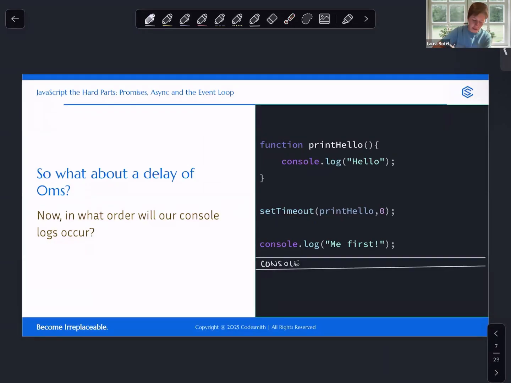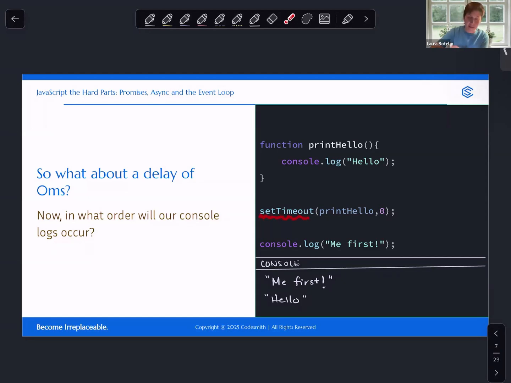Okay, so if you guessed me first will log to the console first, your guess is also the correct answer. If you guessed hello would log to the console first, I can understand why, right? We're saying wait 0 milliseconds. Don't wait at all until print hello should be ready to be invoked. But there are more things happening behind the scenes that we haven't yet talked about in our diagramming, and we're going to do that right now.